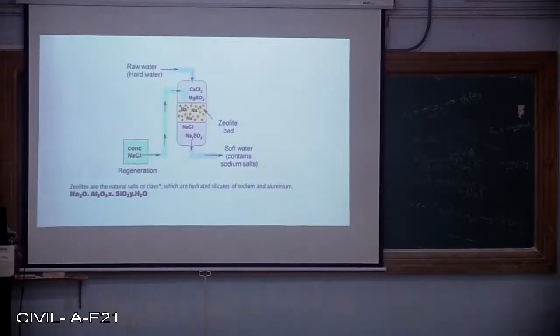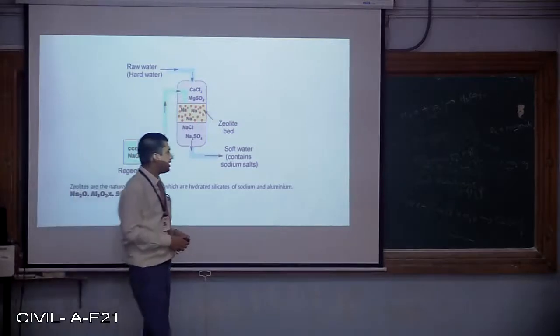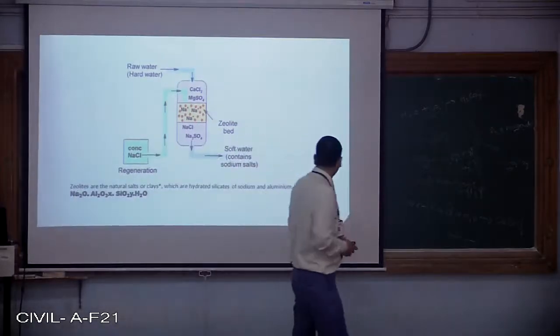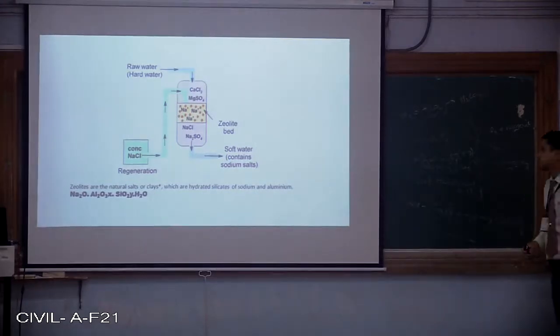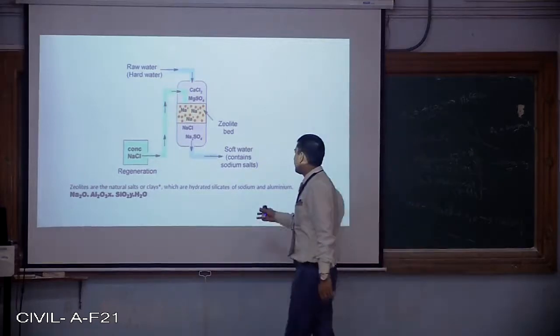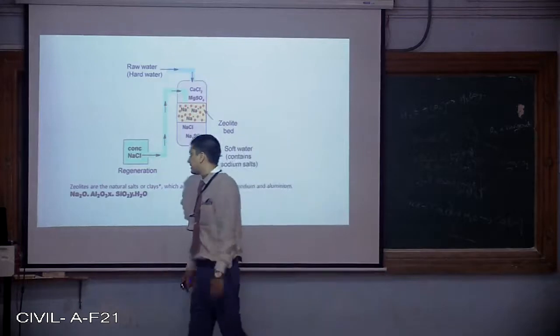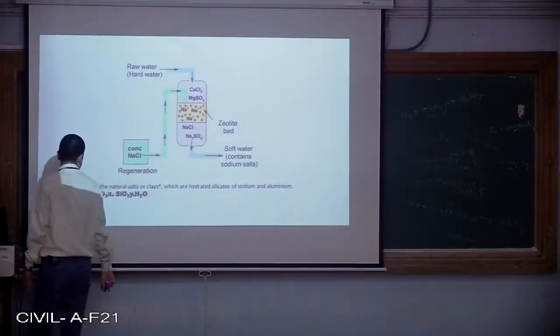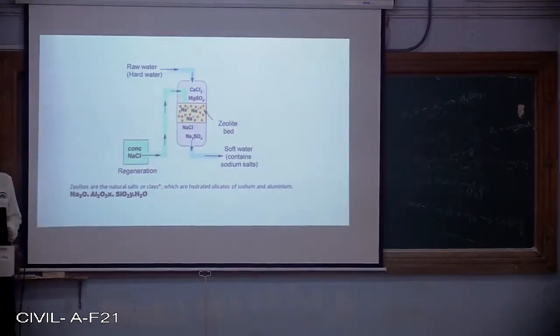Coming to the zeolite process. Zeolites are made up of either natural clays or salts, which are hydrated silicates of sodium and aluminium. The chemical formula is Na2O, Al2O3, SiO2, H2O. For regeneration, NaCl solution will be used.